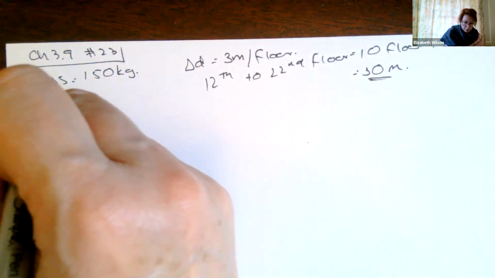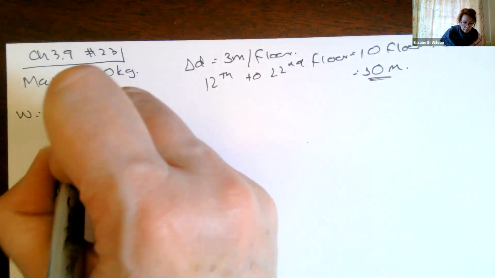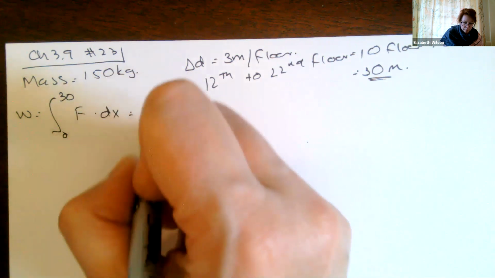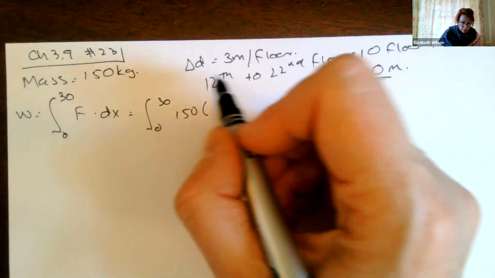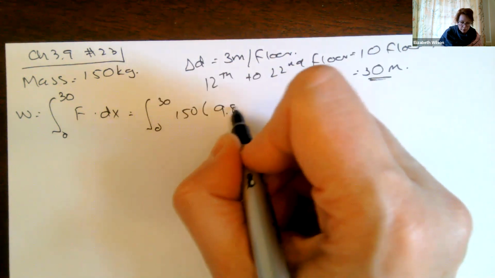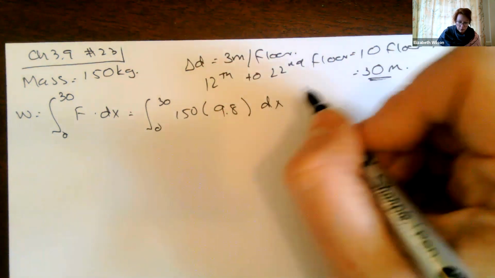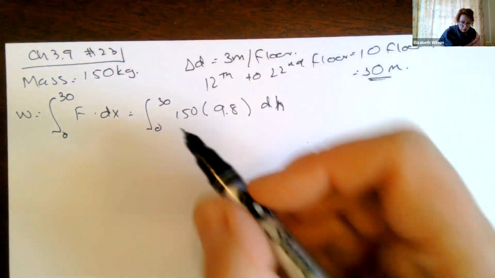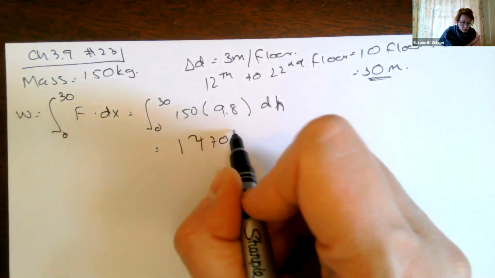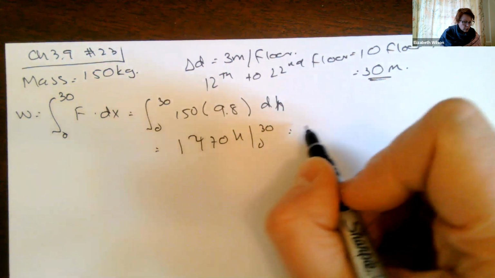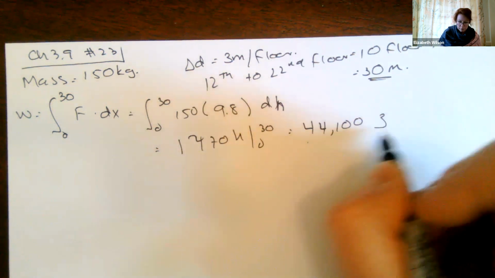So that's our distance that we're going. So our work, 0 to 30, we've got our force times dx, right, which is 150 times our gravity. Now we're in meters and kilograms, which means we have to do 9.8 meters per second squared times dh, I guess because we're going up in height. So 0 to 30, this is just 1470h, 0 to 30, which I got 44,100 joules.